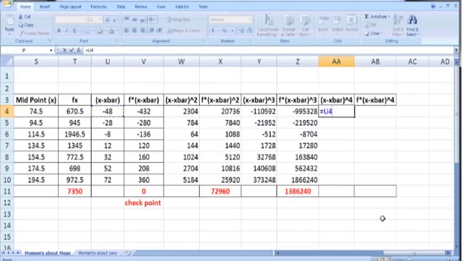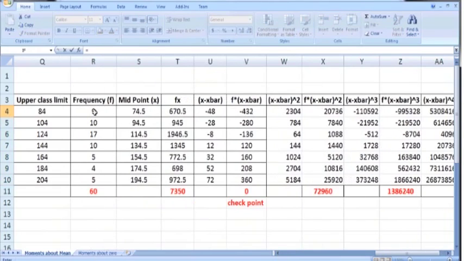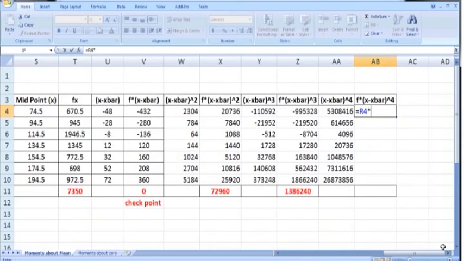So here we have x minus x bar raised to power 4, press enter, copy it down throughout, and then here multiply f times this number. So f is located in R4 times (x minus x bar) whole raised to power 4, which is in AA4. So just press enter, copy it down by dragging it.